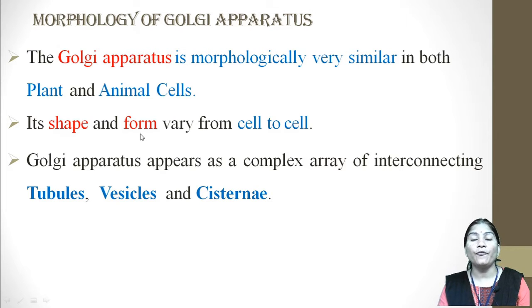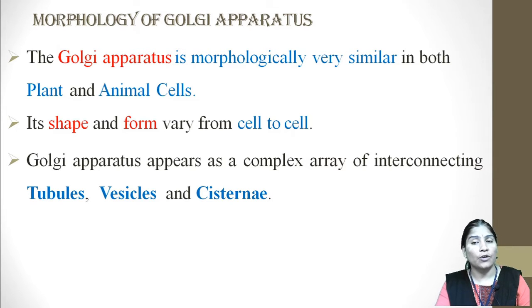Its shape and form vary from cell to cell.